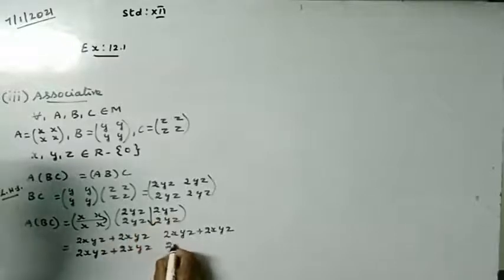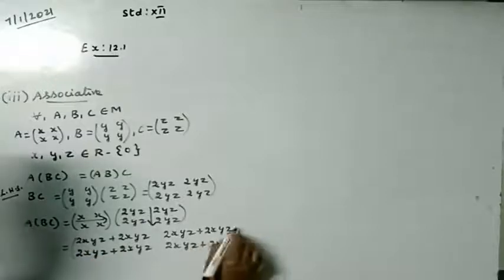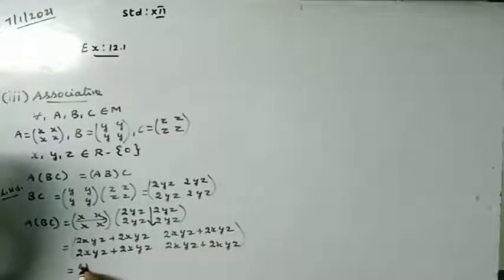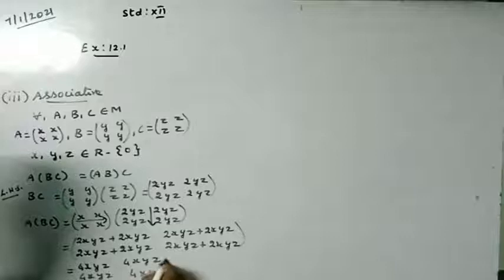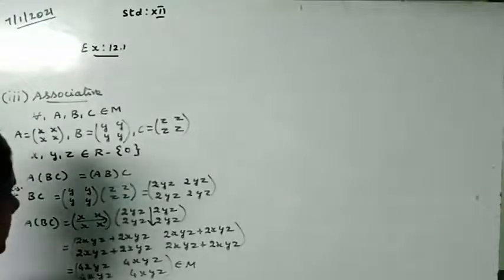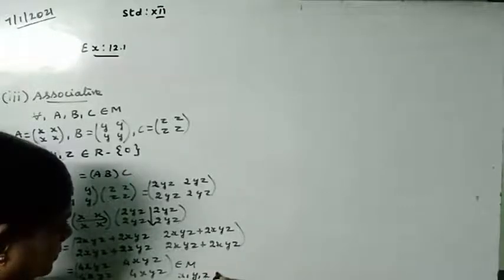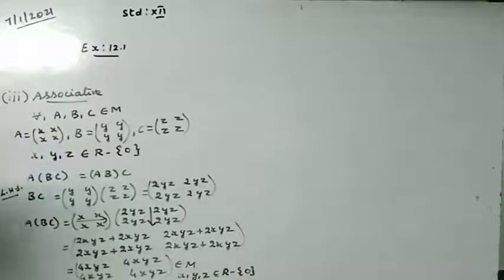Second row, second column 2xyz plus 2xyz. So which is equal to [4xyz 4xyz; 4xyz 4xyz], which belongs to the given system M. So 4xyz belongs to R minus 0. So left hand side over.